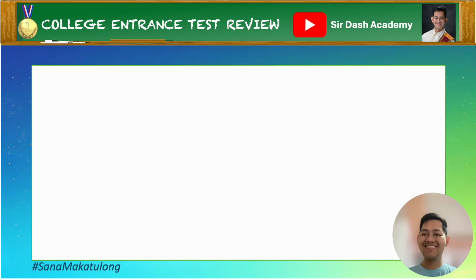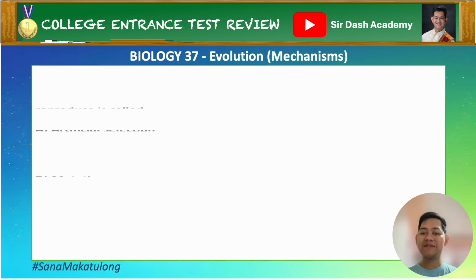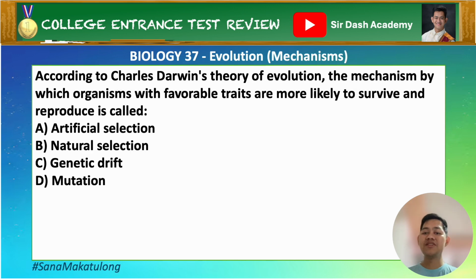God bless. Biology 37, Evolution, Mechanisms. According to Charles Darwin's theory of evolution, the mechanism by which organisms with favorable traits are more likely to survive and reproduce is called blank. A. Artificial selection, B. Natural selection, C. Genetic drift, or D. Mutation.